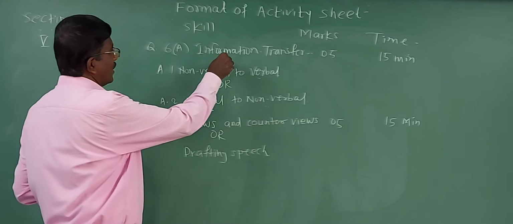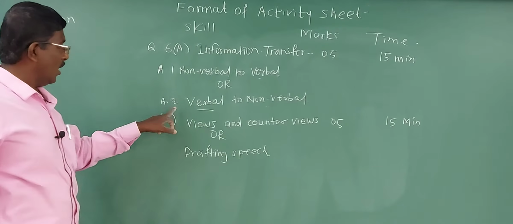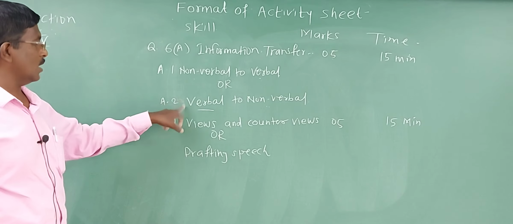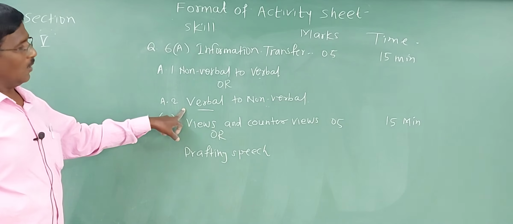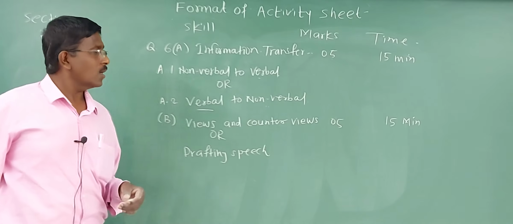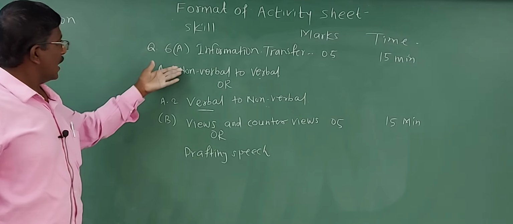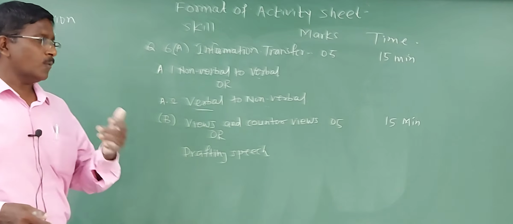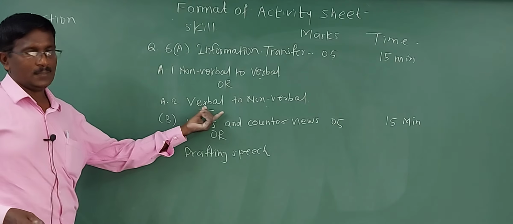You can choose either A1 or A2, but you must be careful while choosing the question. Generally what happens, most of the students try to solve question number 6A, A1, and after writing something they come to know that A2 is very easy.